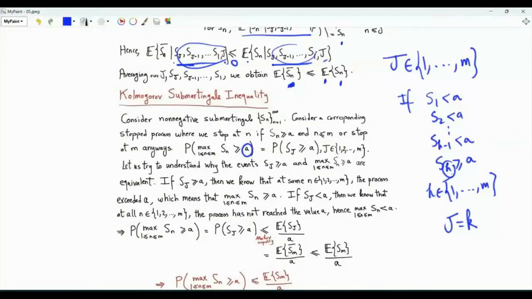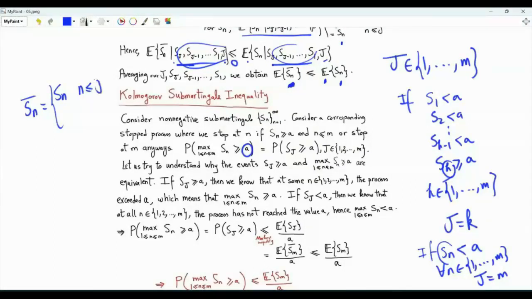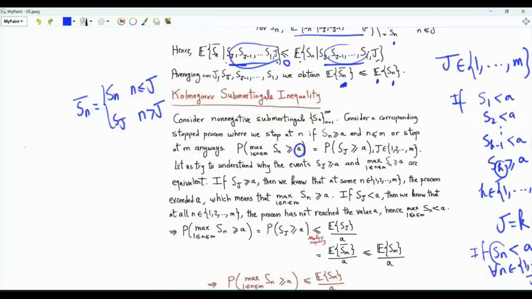J is equal to the index value at which the process is greater than or equal to a for the first time. If Sn is less than a for every n in the set from 1 to m, then j is equal to m. If the process remains less than a in value for every small n from 1 to m, then j is equal to m. As defined on the previous page, Sn bar is equal to Sn if n is less than or equal to j, and is equal to Sj if n is greater than j.